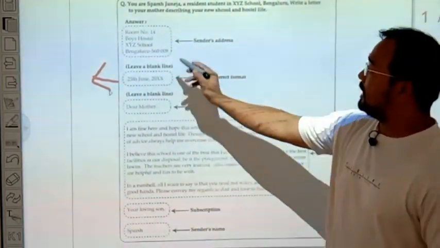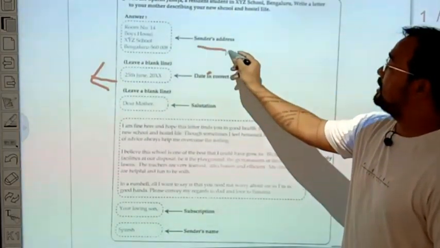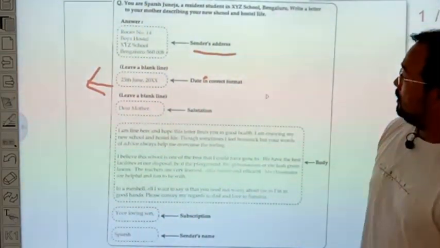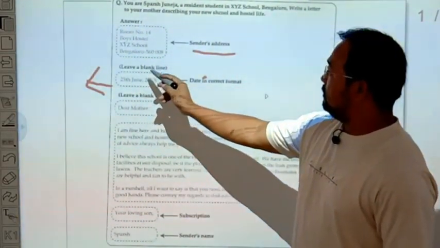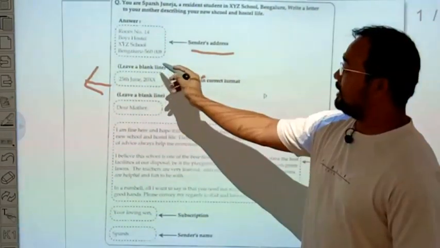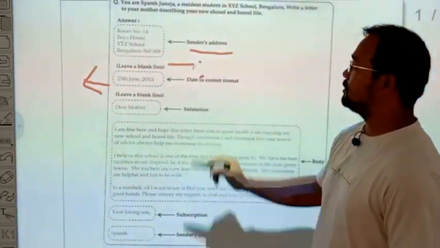First comes your address, called the sender's address. You write a complete address here, then leave one line space.